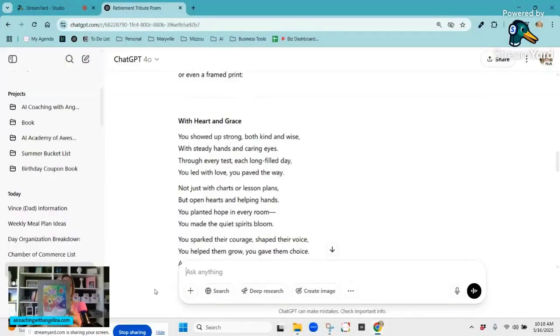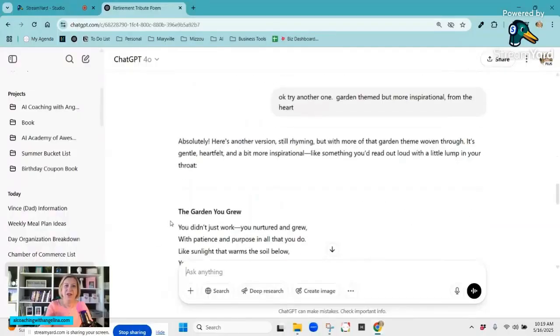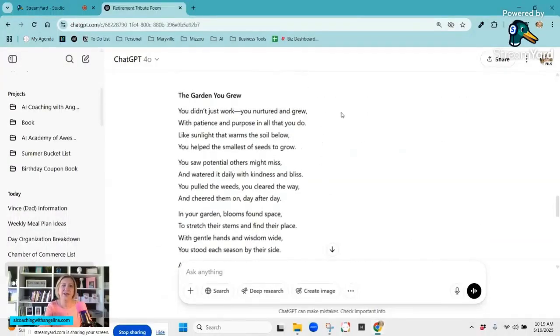So this was a picture that was created for me that was like a painting. And so I took a picture of it. I added it to Chat GPT, and then I said, "Hey, take this picture and recreate it ever so slightly." And of course, I told our art teacher I was doing this. And then it redesigned the image. And then I was able to print it out. And then this created a poem that went with it about the garden that you grew. So it was a retirement poem.